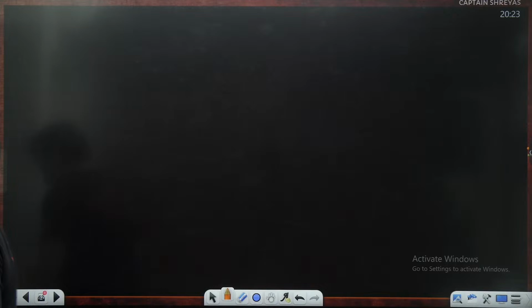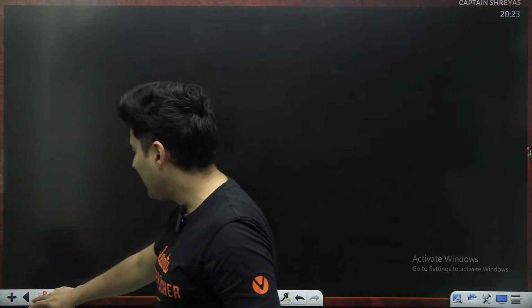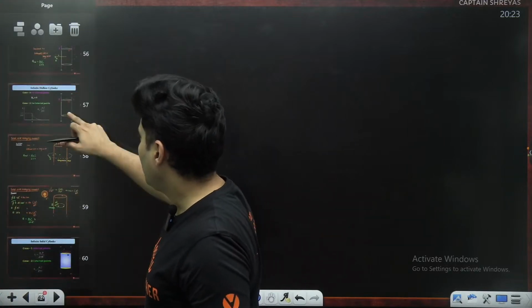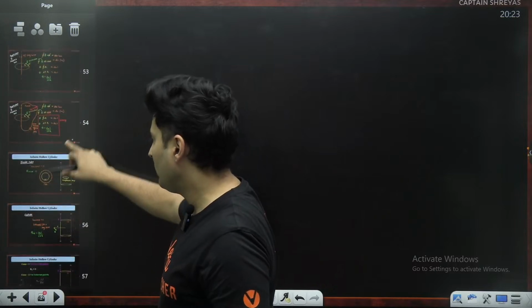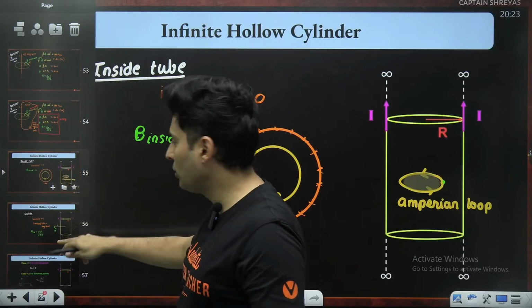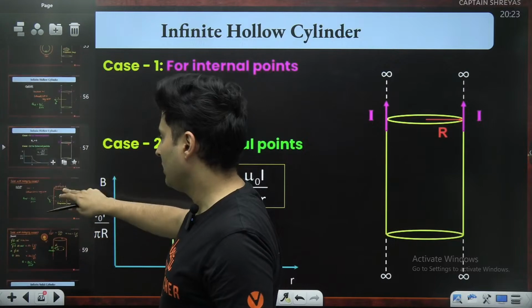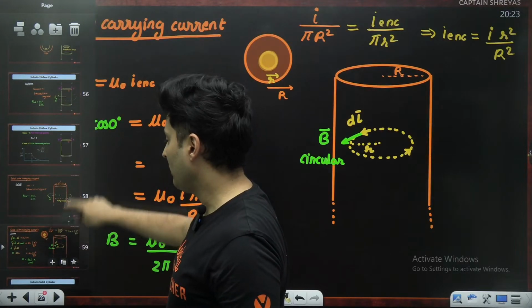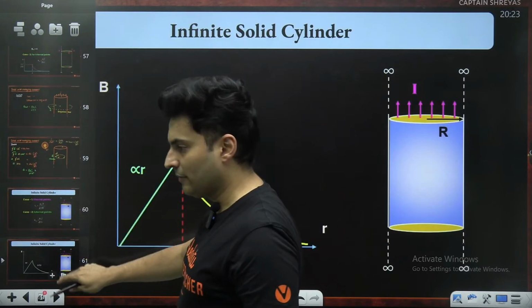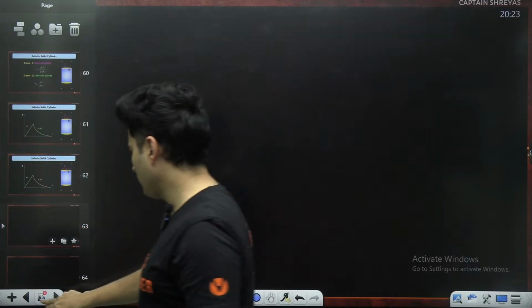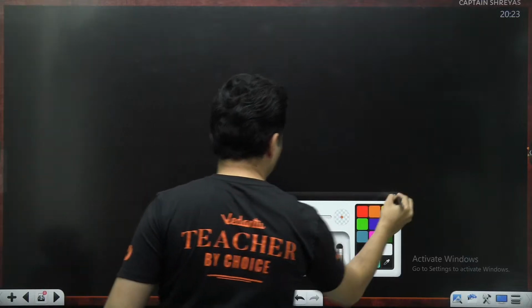Let's begin. So till the break, we had completed Ampere's law, Biot-Savart's law, and we have seen some applications like hollow tube and even infinitely long solid cylinder. We have seen the formulas and how the graph looks like. Let's take a few questions before we proceed ahead.